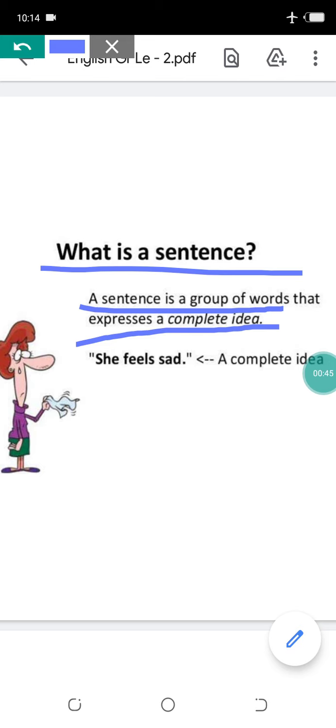Here you can see, she feels sad. So, 3 words are written here. It is a group of words and it is showing that she is feeling sad. Okay, from these 3 words we can identify about a girl that how is she feeling? She is feeling sad. So this group of words is telling us the complete idea, a complete emotion, thought. When we are getting the complete sense, we call it a sentence. Okay. If we are not getting the complete idea, it will not be a sentence. Okay.